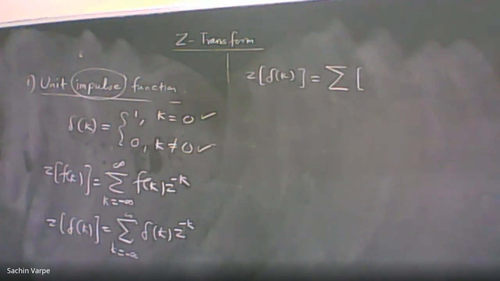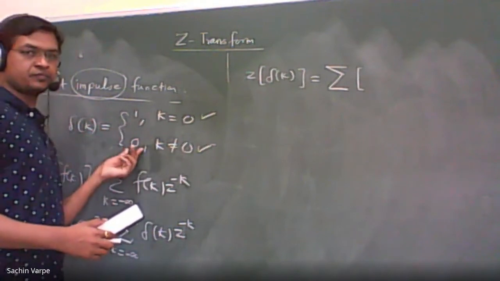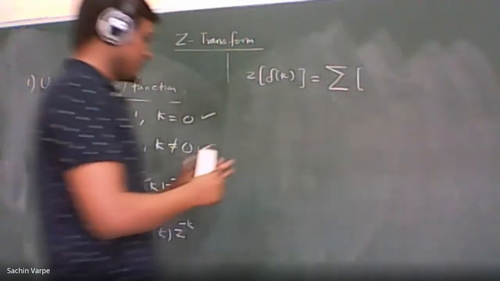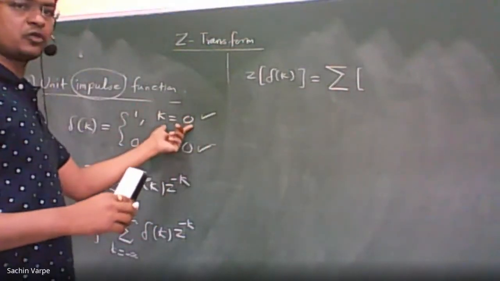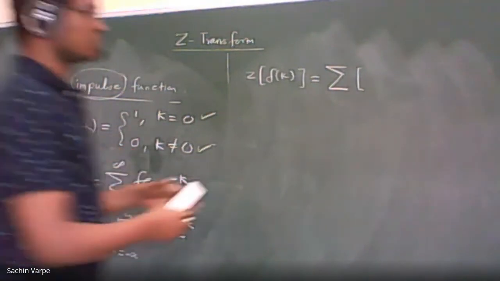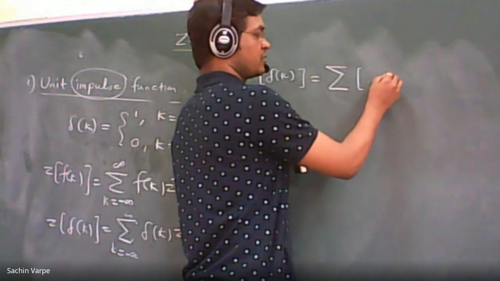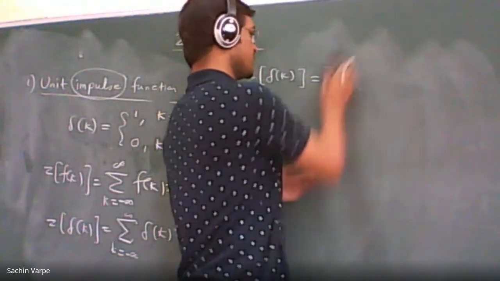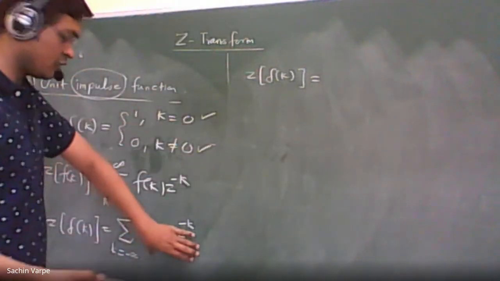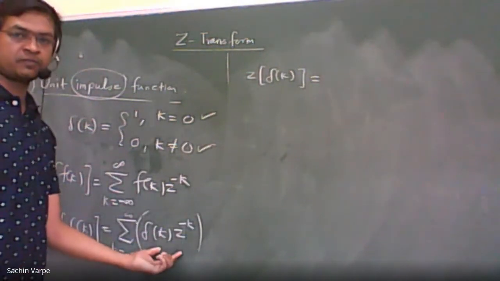Yes, sir. Okay. So for k non-zero, delta k is 0. If I consider delta k is 0 except at k equal to 0, then all values will be 0. So the values will be like this. We'll start from minus infinity, and this part is k from minus infinity to minus 1. What do you think will be the value of this?